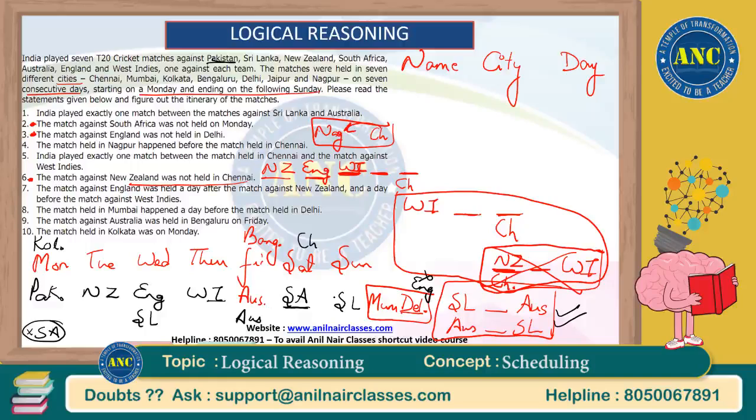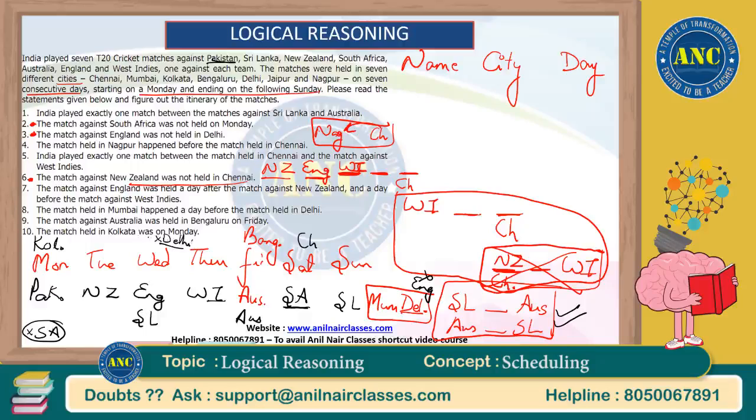Sri Lanka and Australia, one match. Yes, it has happened. The match against South Africa was not held on Monday. Yes, it happened on Saturday as of now, in this particular case. The match against England was not held in Delhi. So this match is not in Delhi.